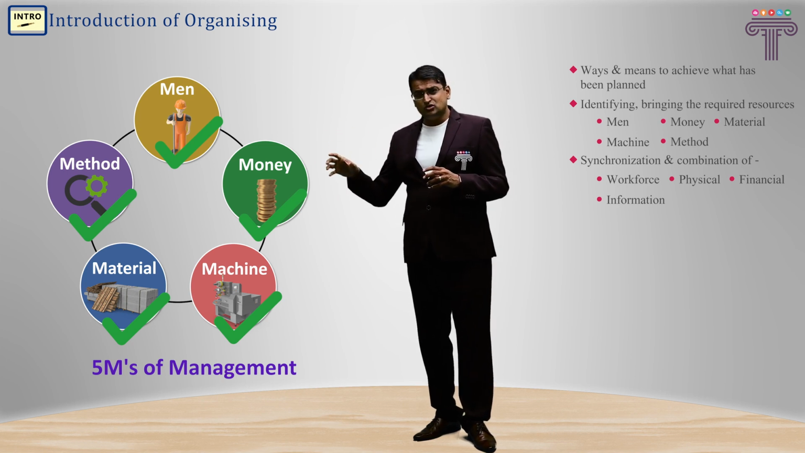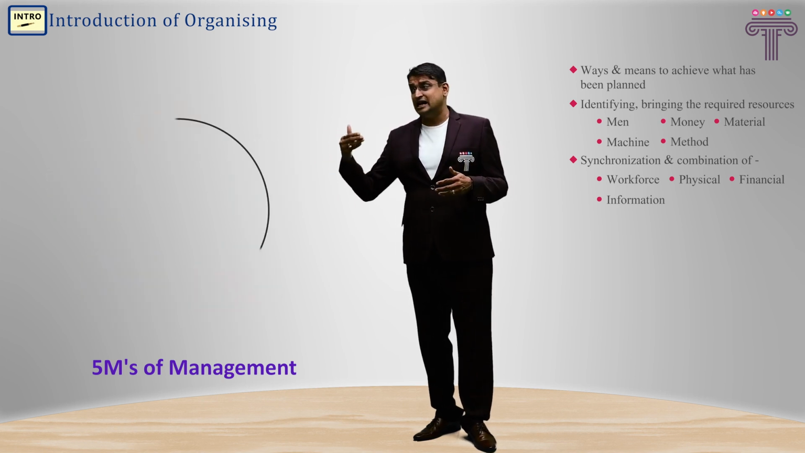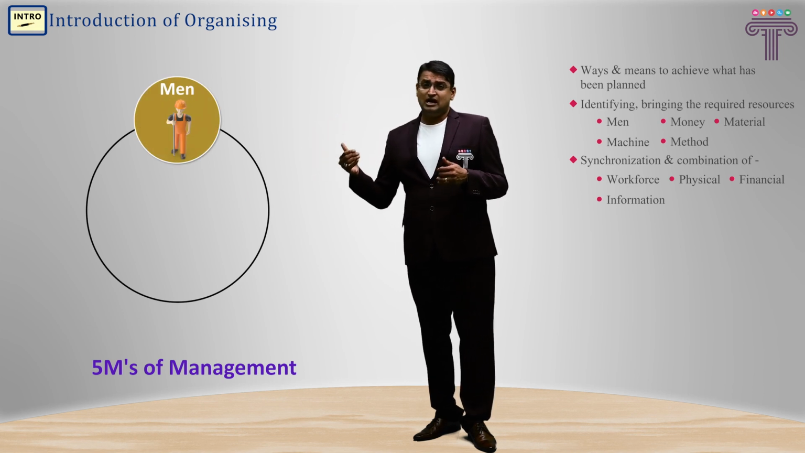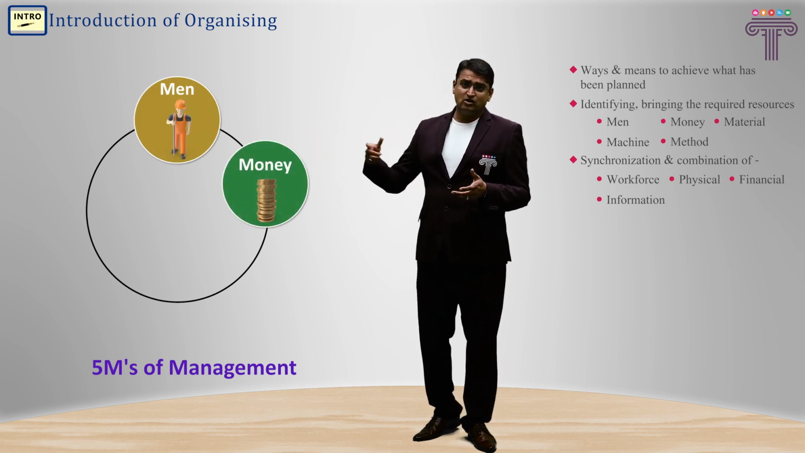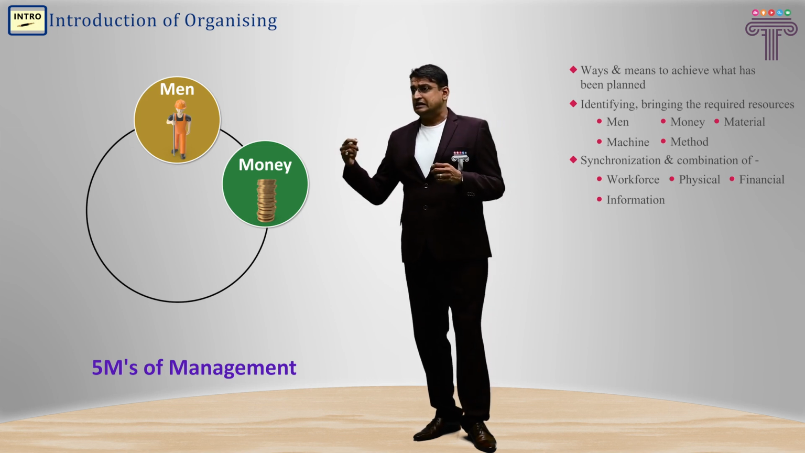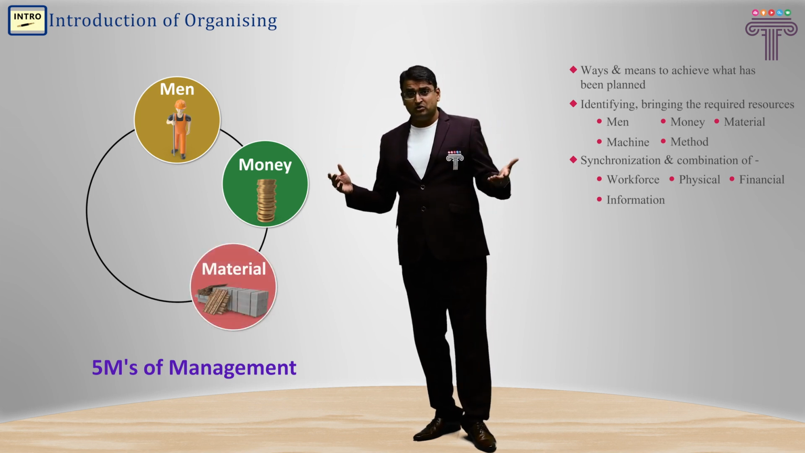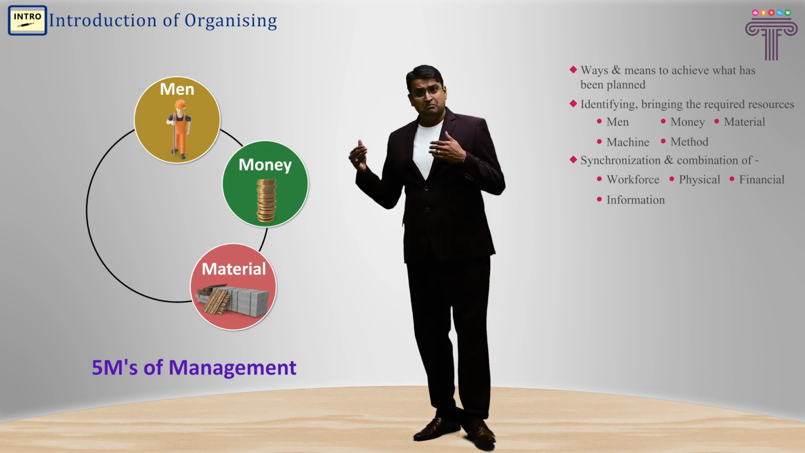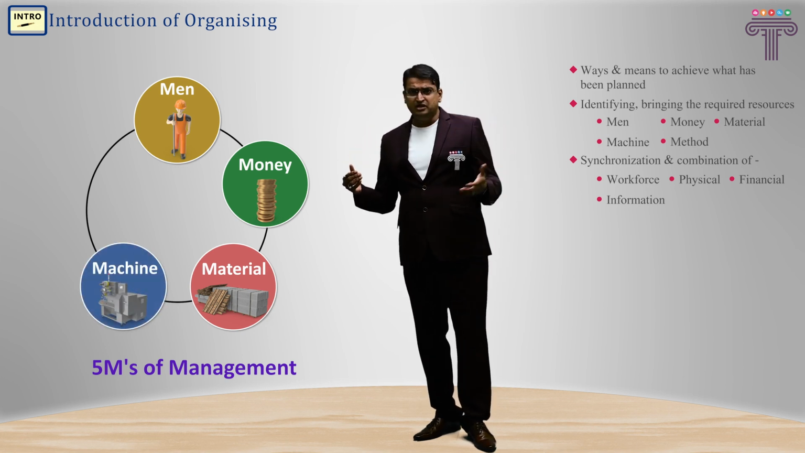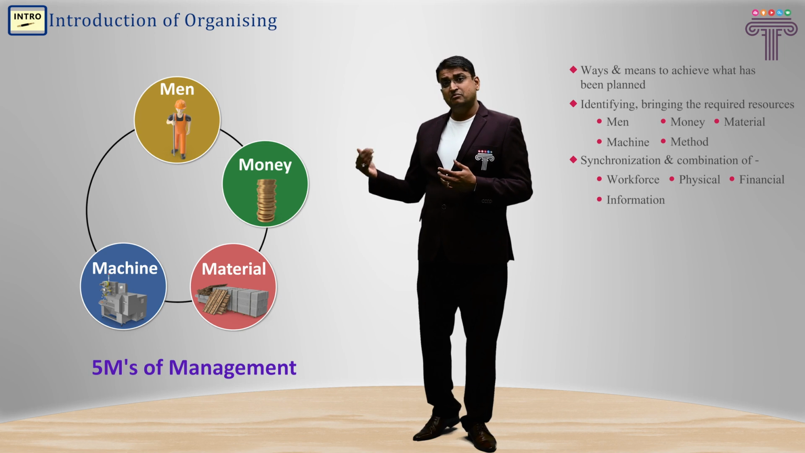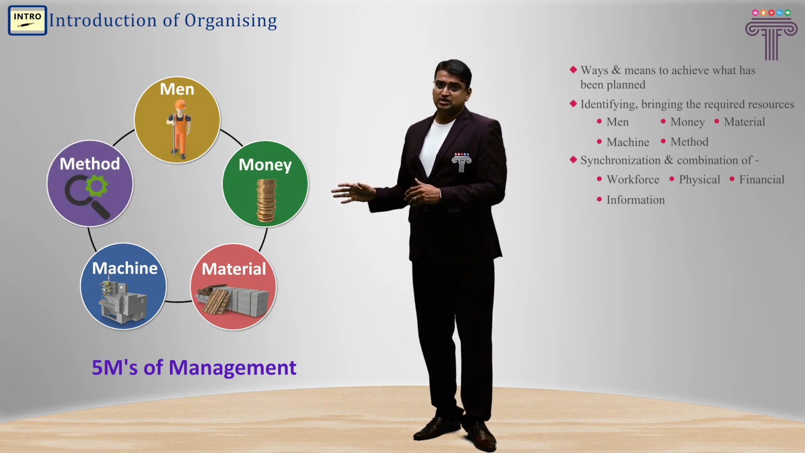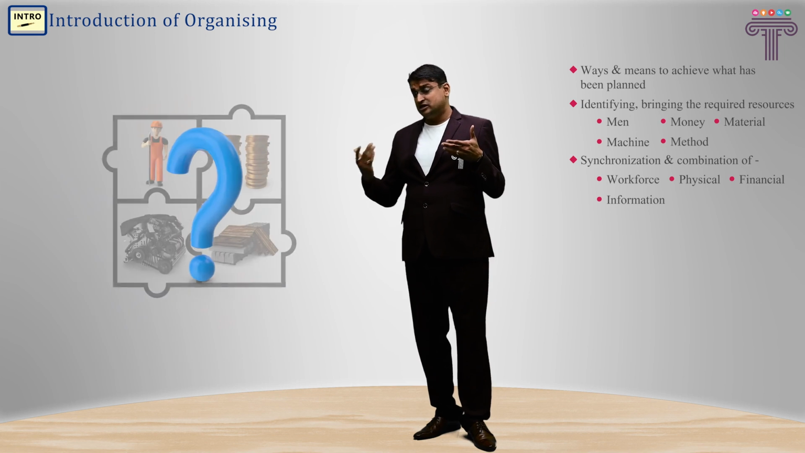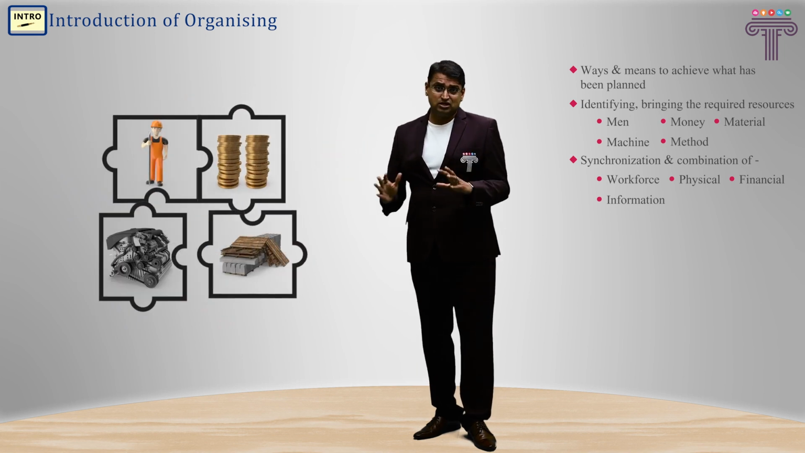So identifying the resources and then bringing them to the workplace. Now what are the resources? If I simply categorize, I'll need men, that is labor, experienced personnel. I'll need money in order to make all those resources work. Then I'll need material, that is raw materials and other additives. And then I'll have what? Machines to make paneer, ghee and all. And then methods to make all these things, the process method.